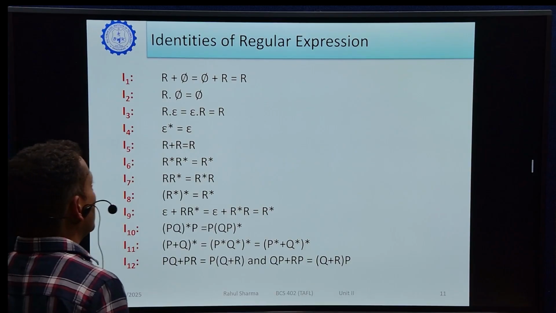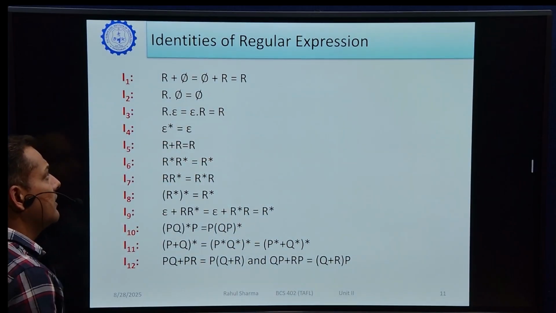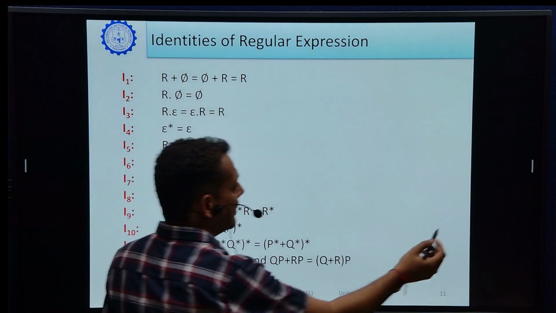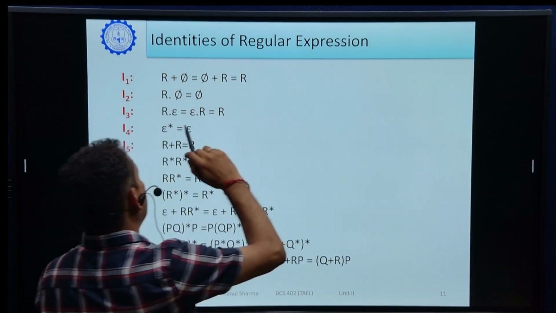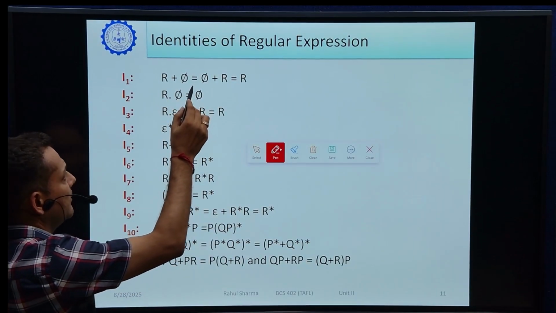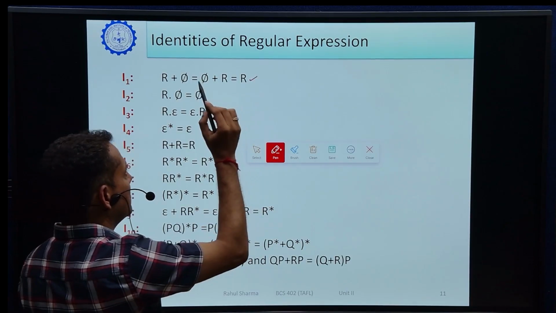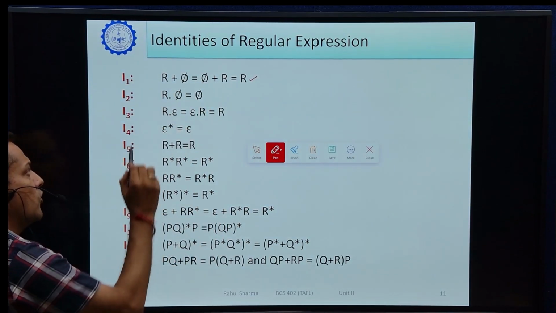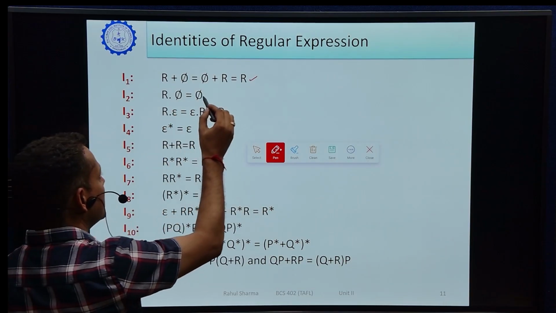R plus phi equals phi plus R, that is R. Second, R dot phi equals phi. In the first case, if there is a regular expression and we union it with phi, we can also write phi plus R, and it will give the same regular expression, right? Second, with concatenation, when we concatenate phi with a regular expression, it always gives phi.